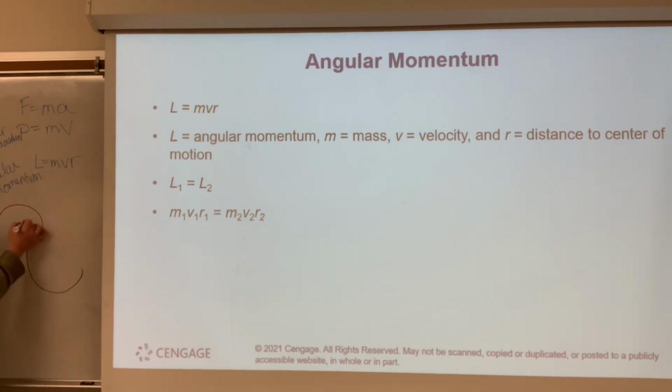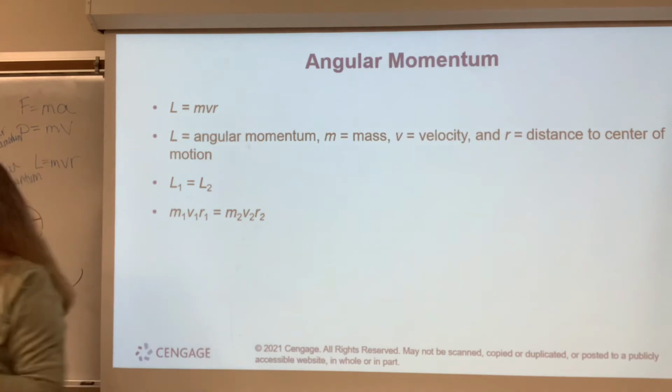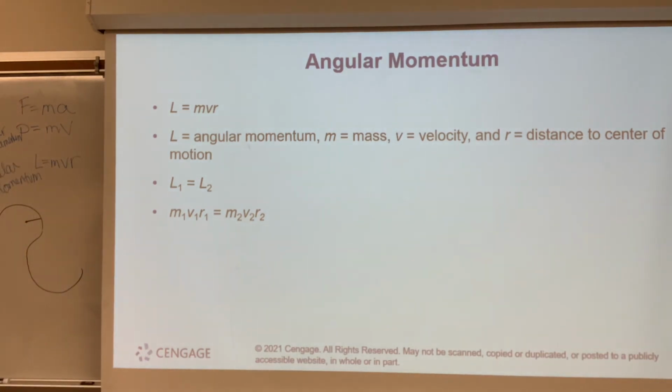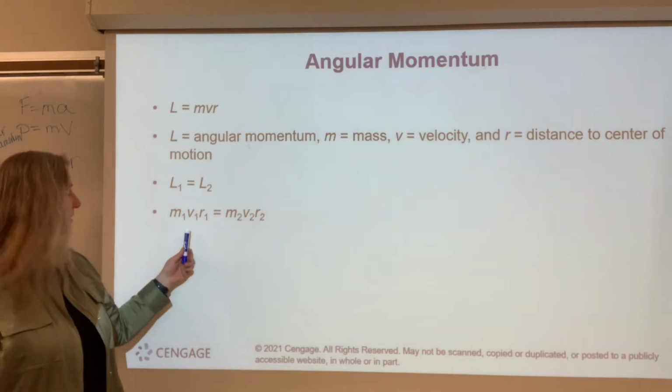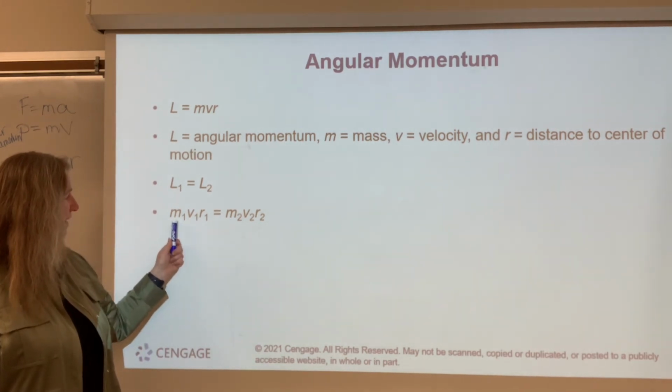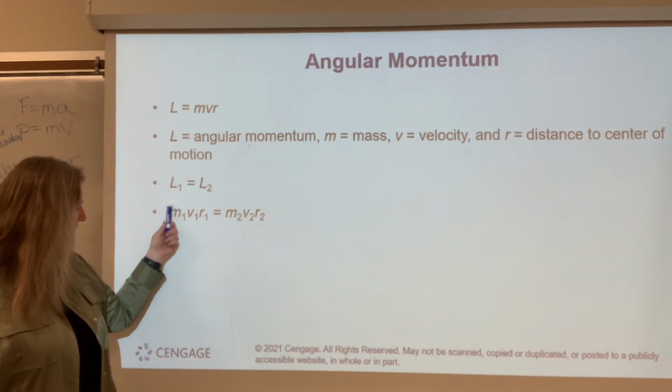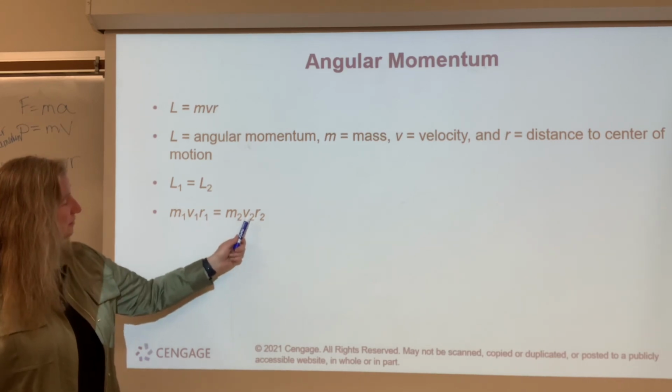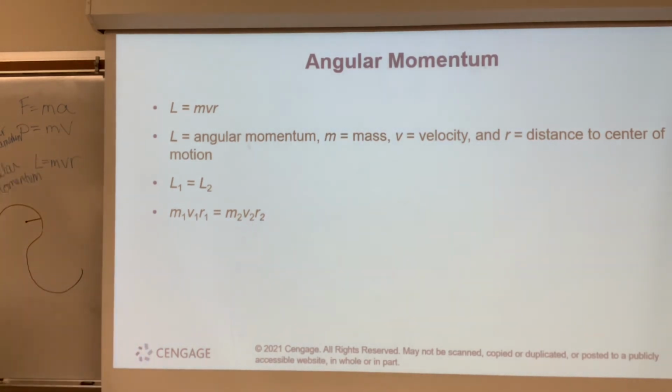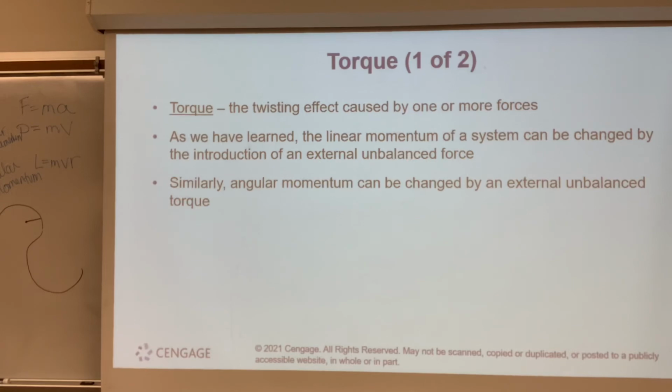However, over here, the radius is smaller. Okay? So wherever the center of that curve is, that's the radius we're talking about. And again, it's conserved as long as there's no outside force. So mass times velocity times radius of the first is the mass times velocity times the radius of the second. I'm going to pause here and come back in.